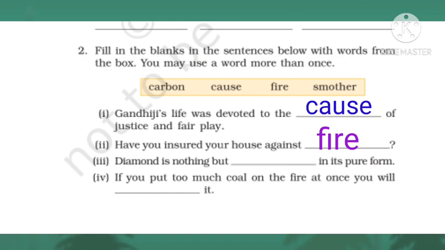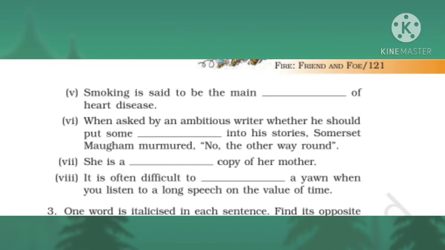Third one. Diamond is nothing but dash in its pure form. Diamond is nothing but carbon in its pure form. Fourth one. If you put too much coal on the fire at once, you will dash it. If you put too much coal on the fire at once, you will smother it. Fifth one. Smoking is said to be the main dash of heart disease. Smoking is said to be the main cause of heart disease.